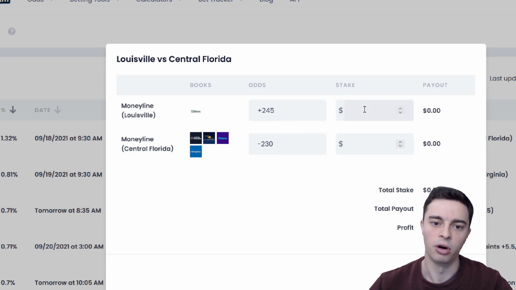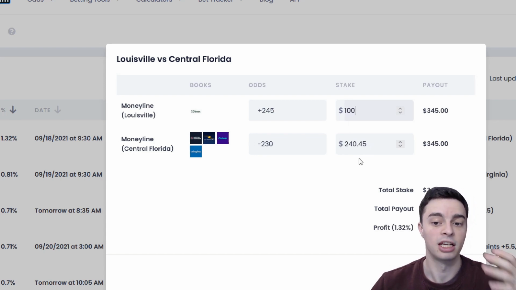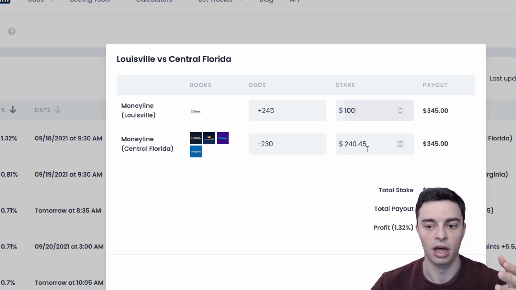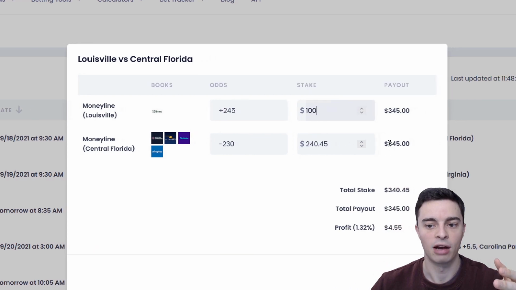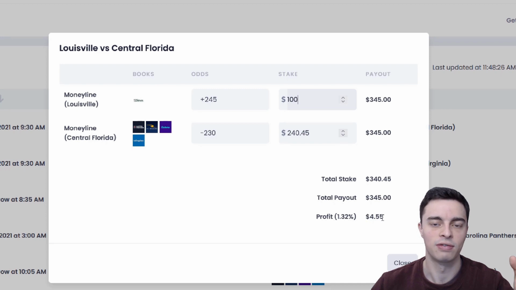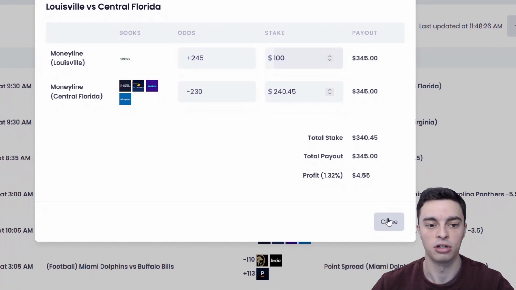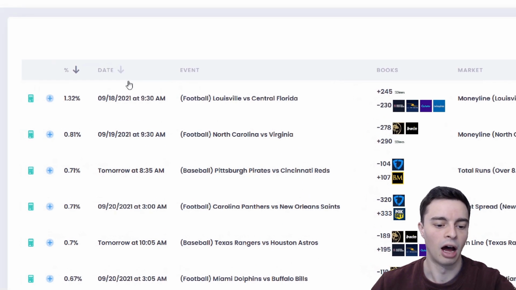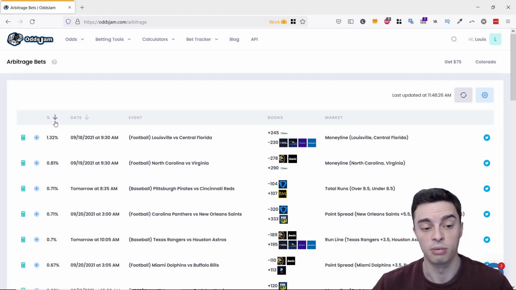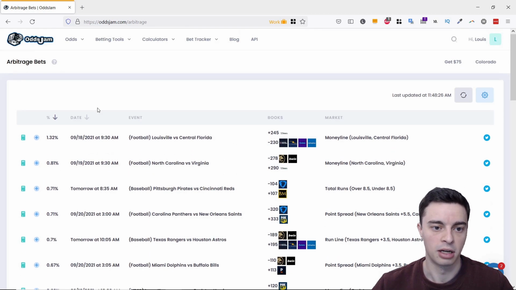So for example, if you wanted to bet $100 on this side, the software would automatically calculate the stake you would need to place with the other side to ensure that no matter which side wins, you get a payout of $345 and therefore a profit of $4.55, that being 1.32% of the total amount that you staked. These arbitrage bets are automatically sorted by profit margin, which is useful, but you can also sort them by start time of the match if you prefer that as well.